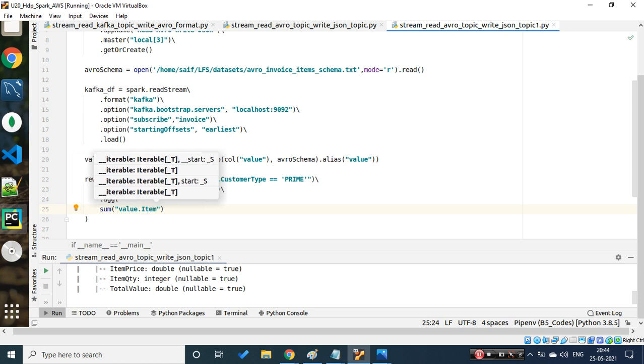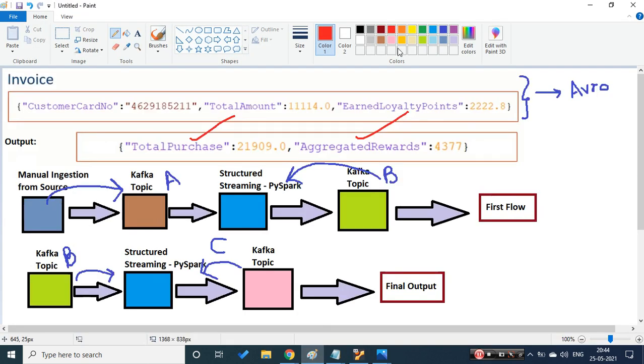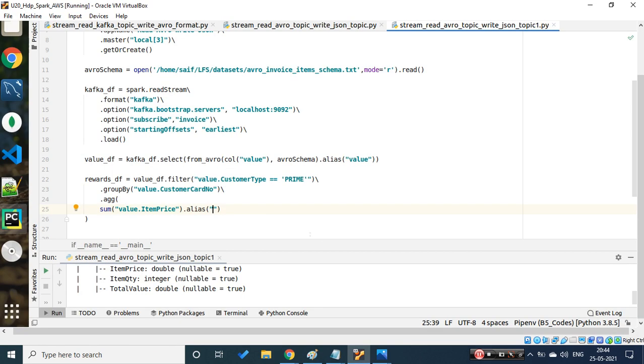This is the column which I am referencing. I'm applying a sum on my column and I'm trying to alias it. What they are asking us to alias is total purchase, so I'll simply alias it as total purchase. So the first aggregation is done.